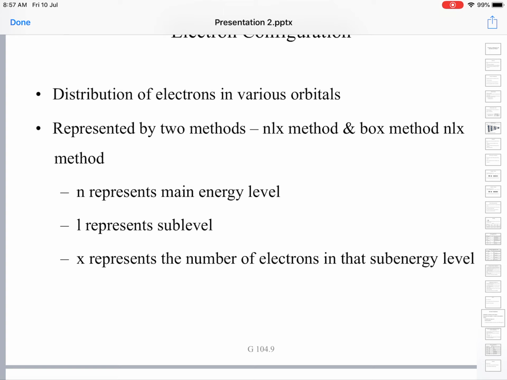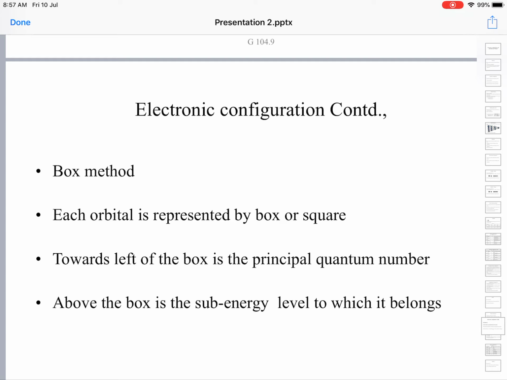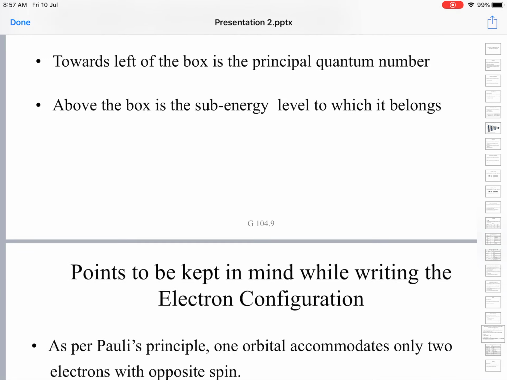We usually go for the nlx method. Here n represents the principal energy level, l represents the sublevel, and x is a superscript representing the number of electrons in that sublevel. In the box method, each orbital is represented by a box or square. Towards the left of the box is the principal quantum number, and above the box is the sublevel to which it belongs.